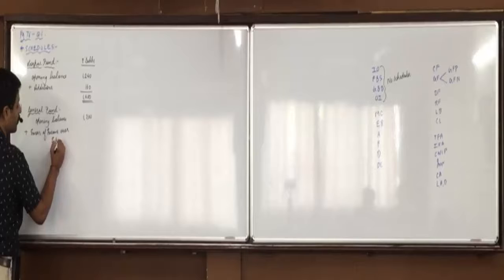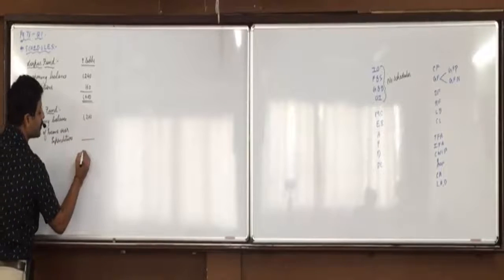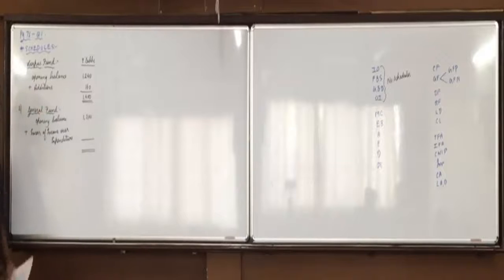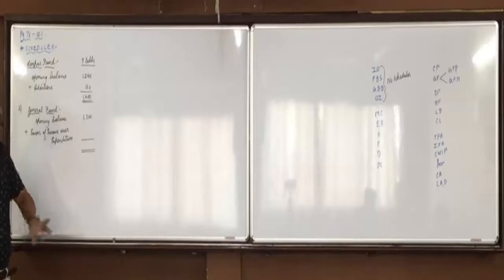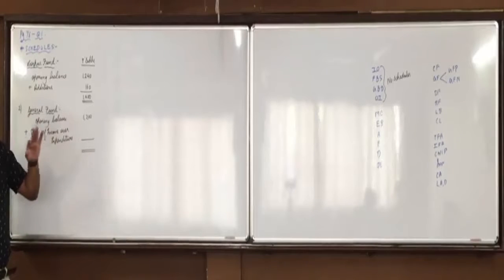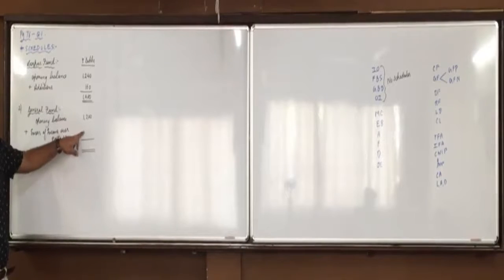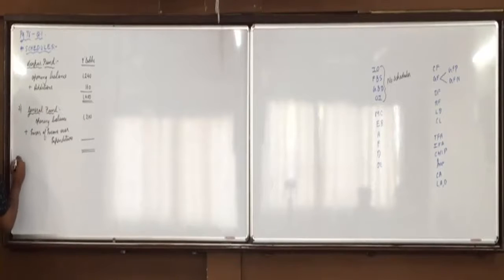You leave this blank. After we make the income and expenditure account, whatever final balance remains will come here, then we will do the total. Any confusions?